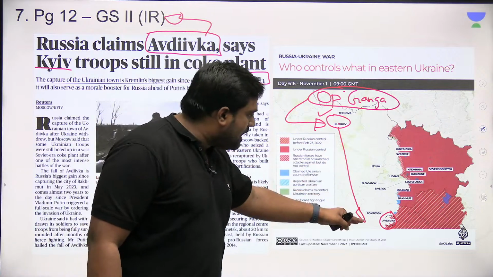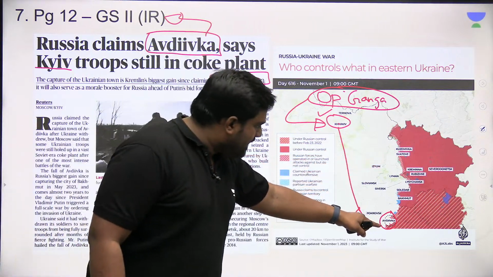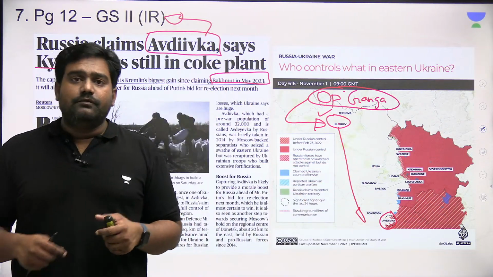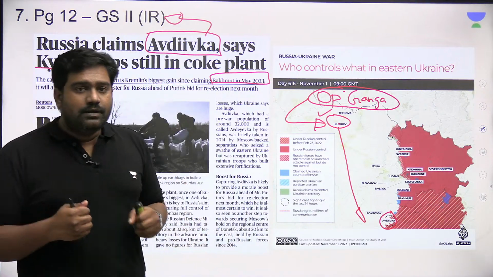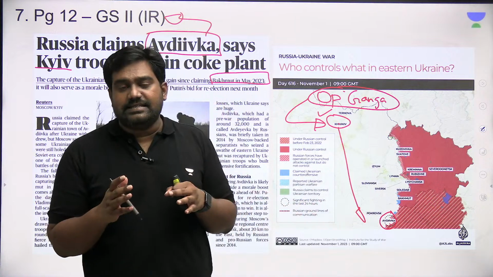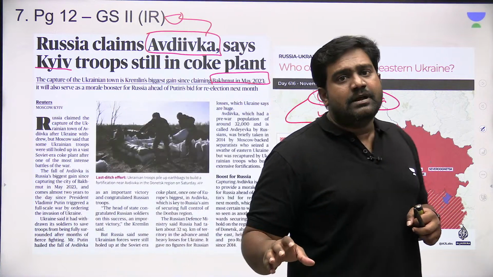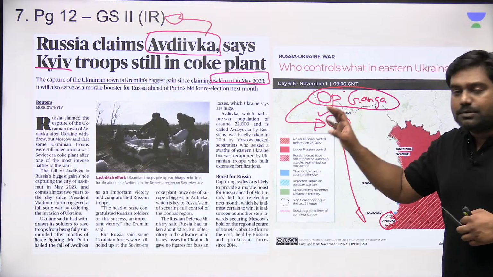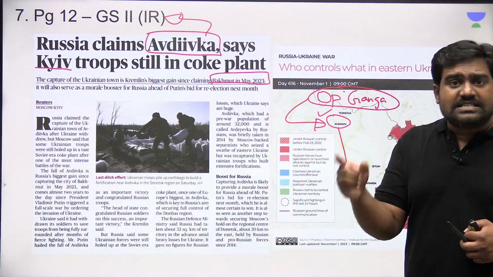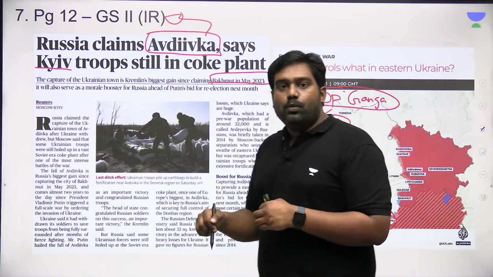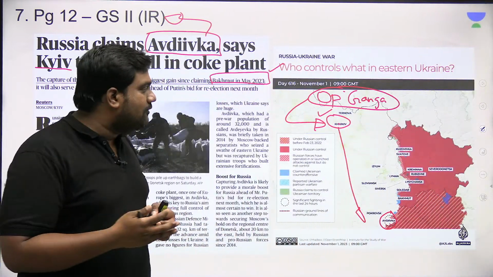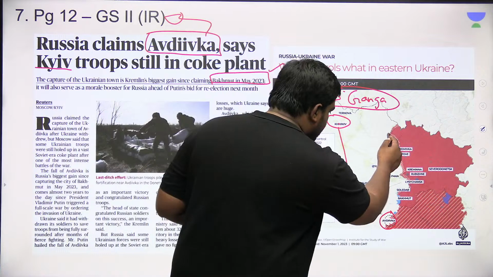So just to the south of Kharkiv, along the Russian border, we have this city called Avdiivka, which witnessed intense battle between Russia and Ukraine over the last few months. This battle hit global headlines as well. Now Russia has claimed to have captured Avdiivka in a major battlefield victory. Last year, Russia registered a major victory at Bakhmut. It won the Battle of Bakhmut after a brutal conflict, and Bakhmut is also located along the same region.